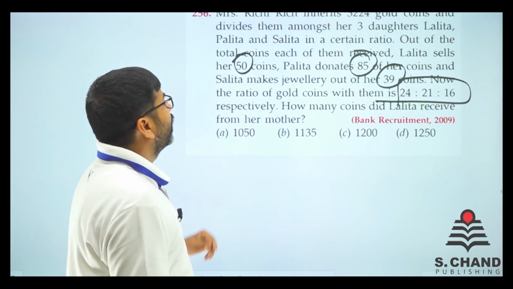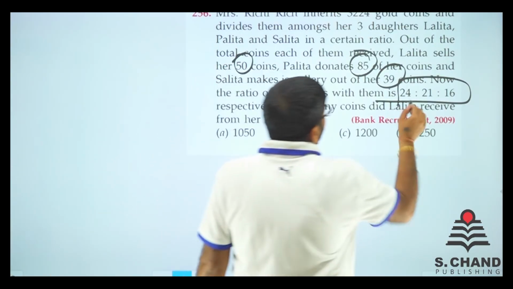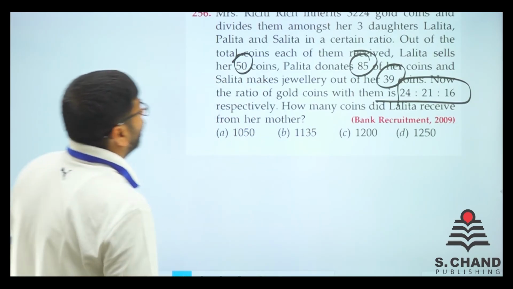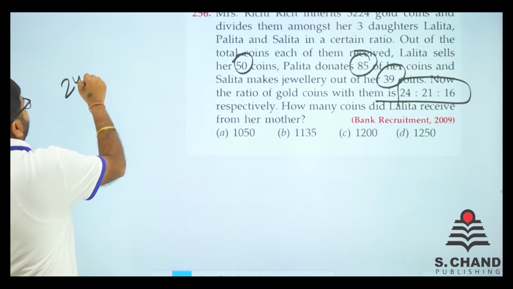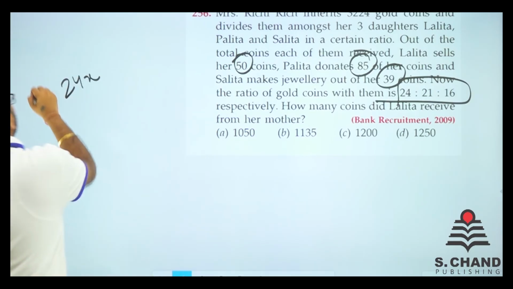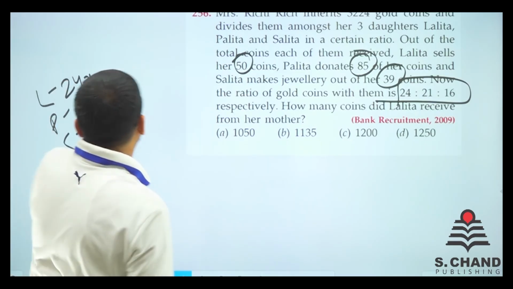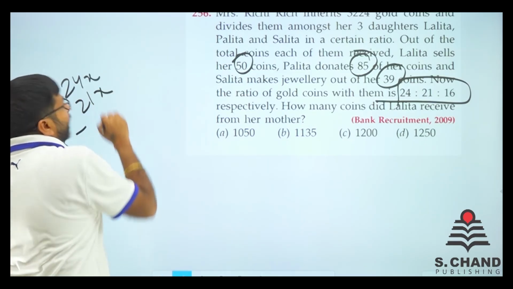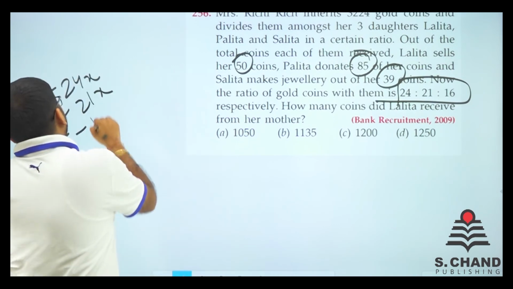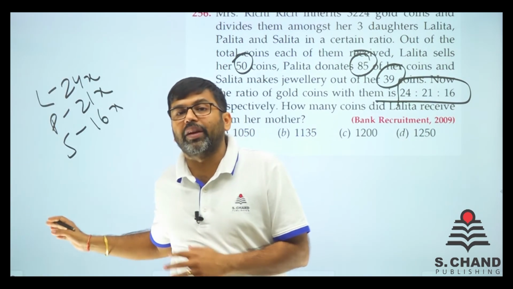So what we can do? We'll do one thing. Say for example, the current coins are Lalita, Palita, Salita. Let's suppose this is 24x, this is 21x and 16x. This is the current status of their number of coins.